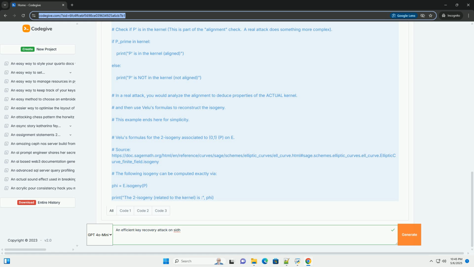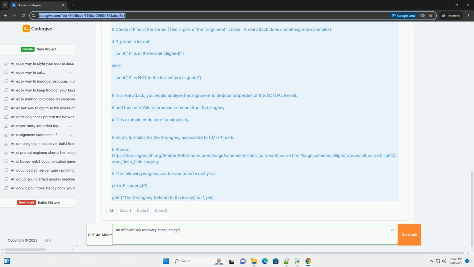2. Torsion point: finds a 2-torsion point P on the curve. 3. Endomorphism: defines a simple endomorphism psi as scalar multiplication. In a real attack, this would be a more complex function. 4. Distortion: computes the distorted point P_prime by applying the endomorphism psi to P. 5. Kernel simulation: simulates a simple kernel. In a real attack, this is the secret information you're trying to recover.